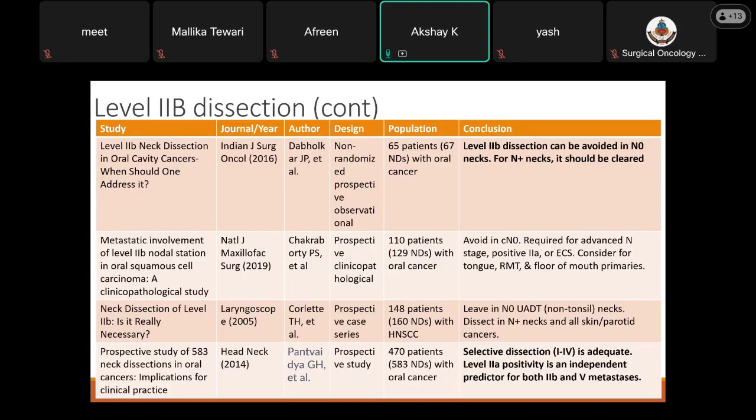Studies on level 2B dissection. There was a non-randomized prospective observational study, which was published in 2016 in the Indian Journal of Surgical Oncology, which said that level 2B dissection can be avoided in N0 necks. But on the other hand, for N+ necks, it should always be cleared. Similarly, a prospective study of 470 patients published in 2014 said that selective neck dissection, including levels 1 to 4, was adequate for the majority of N+ necks. Level 2A positivity was an independent predictor for both level 2B and level 5 mets, and on being positive, both these sites should be cleared.